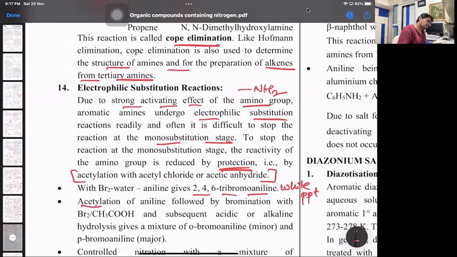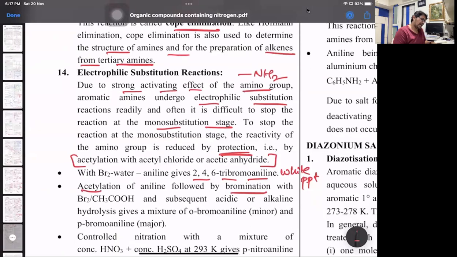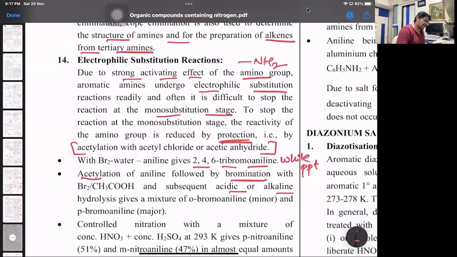Acetylation of aniline followed by bromination and subsequent acid or alkaline hydrolysis gives a mixture of orthobromoaniline minor and parabromoaniline major. So first aniline is reacted with acetyl chloride. It gets converted to over there nothing but acid anilide. Then carry out bromination at ortho and para. And then on hydrolysis, the NHCOCH3 group is converted back to amino group.